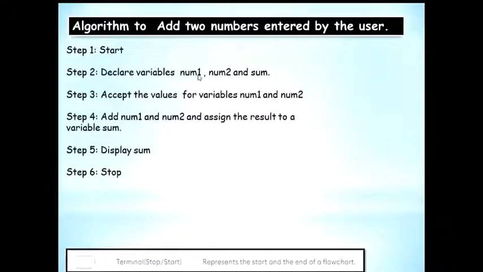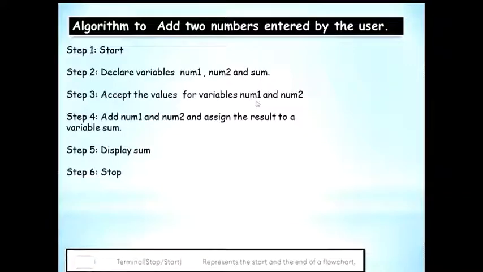Num1 is to accept whatever value the user is entering in the first number, and num2 is for the second number, and then sum to compute the sum of them. Step 3, you have to accept values for variables num1 and num2. Mind you, in step 2 you only kept the containers on the gas stove or something like that. Now you are actually putting Maggi in it.